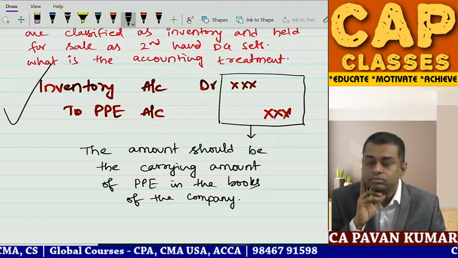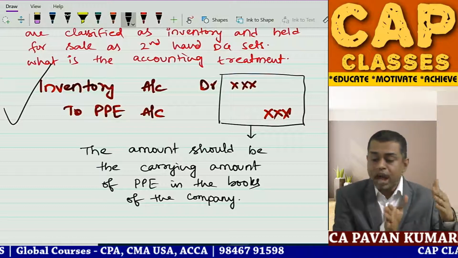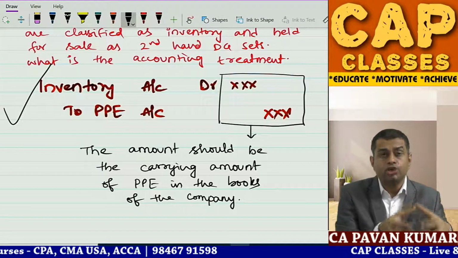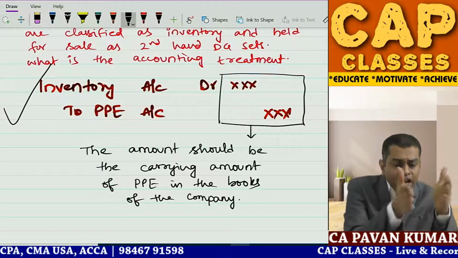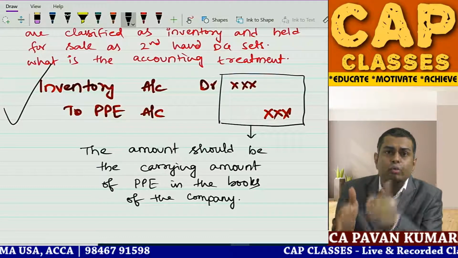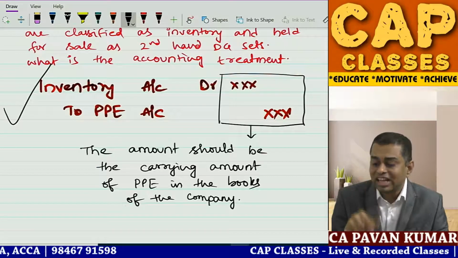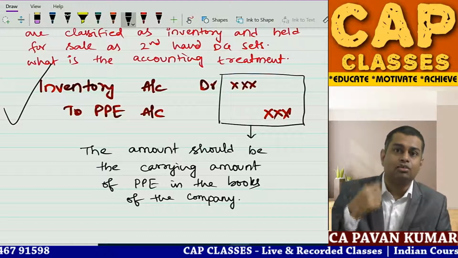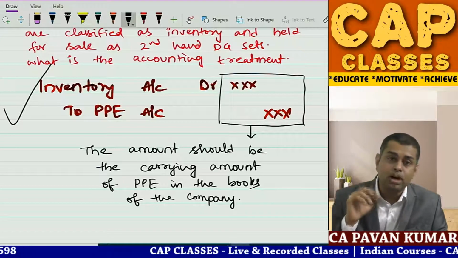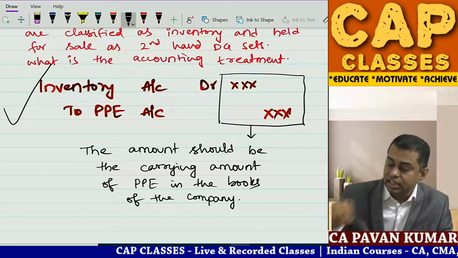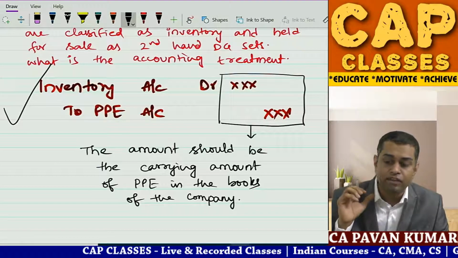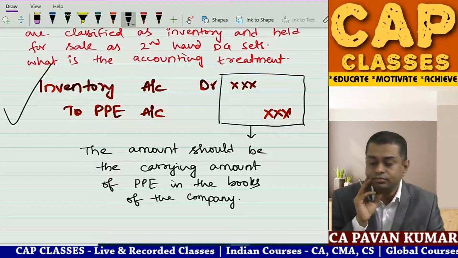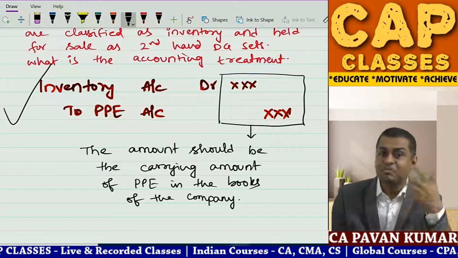So here the point is, you have 10 diesel generator sets, till today you are using that as property, plant and equipment, for rental income. From today you kept the 10 diesel generator sets in your showroom and said these are held for second sale. So that has become your inventory now. It is no more a non-current asset. It has become a current asset now. That is the reason that standard is not applicable. The inventory standard is applicable. You asked why can't we use 105? We cannot use 105 because you are classifying them into inventory for sale. It is not a non-current asset held for sale.